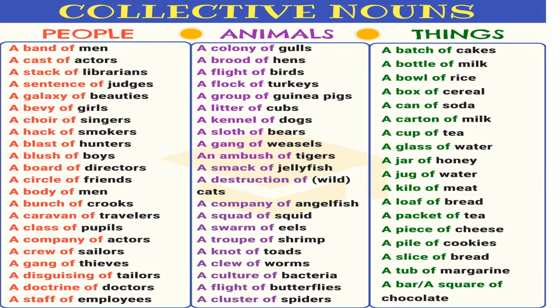Here are some more collective noun words used for people, animals and things. There are a number of collective noun lists which you can go through and learn more and more words used for people, animals and things as collective nouns.